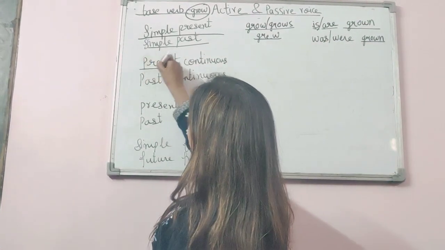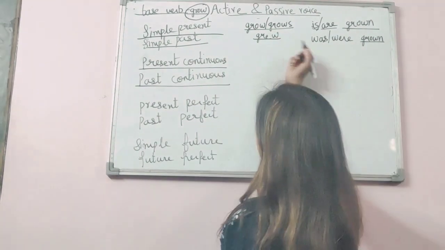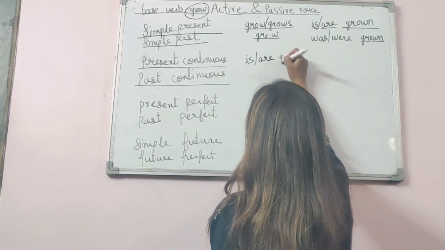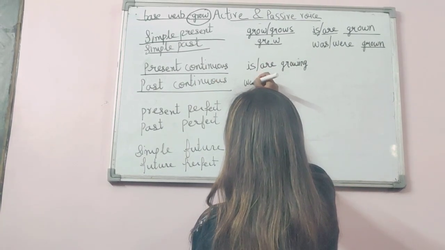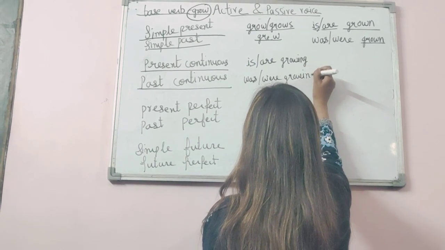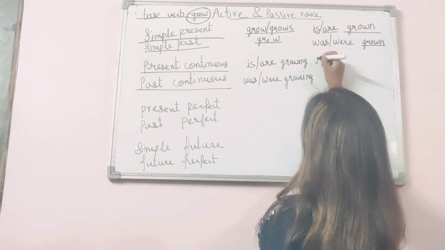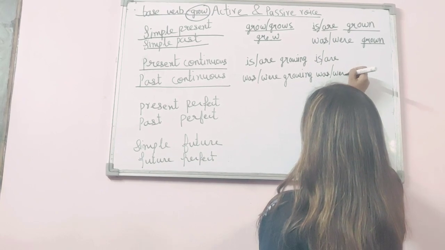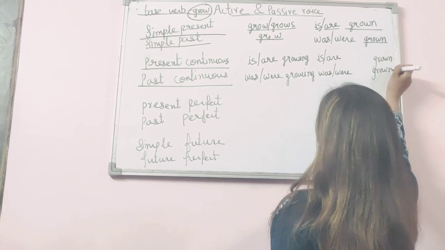Okay, let's take the present continuous and past continuous tense. In present continuous there will be is or are growing, and in past continuous there will be was or were growing. So in the present and past continuous also we use is or are, here was or were. Grown will be the same because we always write the third form of the verb in the passive voice.